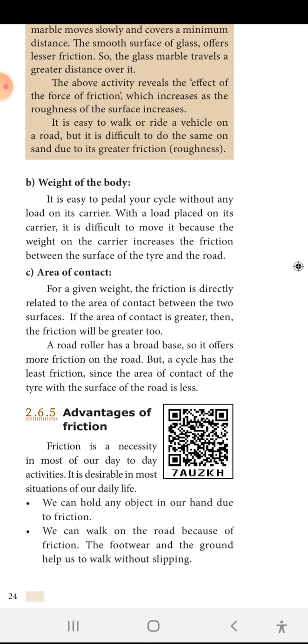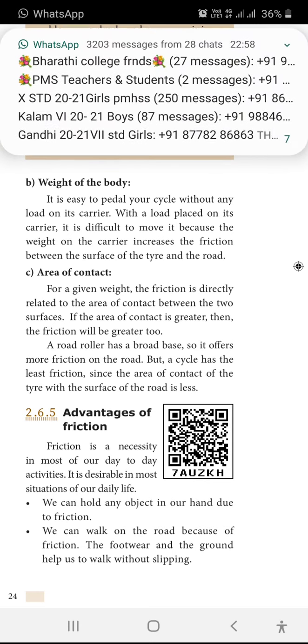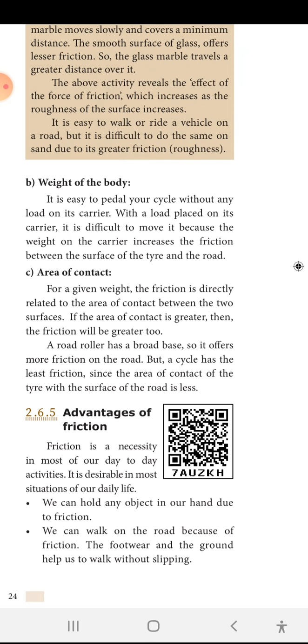Area of contact. For a given weight, the friction is directly related to the area of contact between the two surfaces. If the area of contact is greater, then the friction will be greater. A road roller has a broad base, so it offers more friction on the road, but a cycle has the least friction since the area of contact is less. So if the area of contact is less, the friction will be less; if the area of contact is more, the friction will be more.